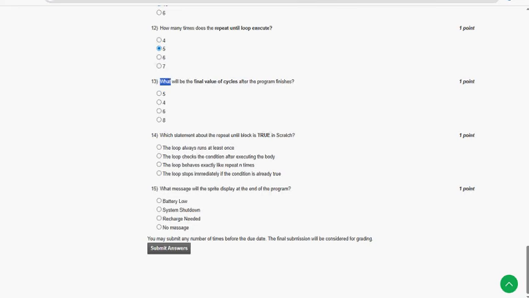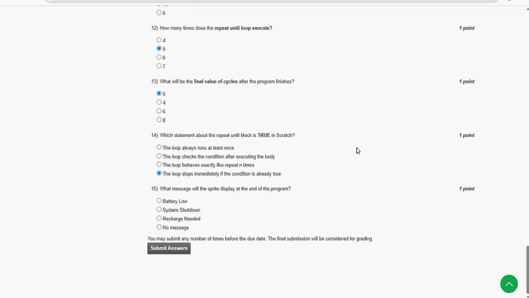Next, 13th one, what will be the final value of cycles after the program finishes? So for 13th question, first option 5 is the probable solution. Next, 14th one, which statement about the repeat until block is true in Scratch? So for 14th question, fourth option, the loop stops immediately if the condition is already true.